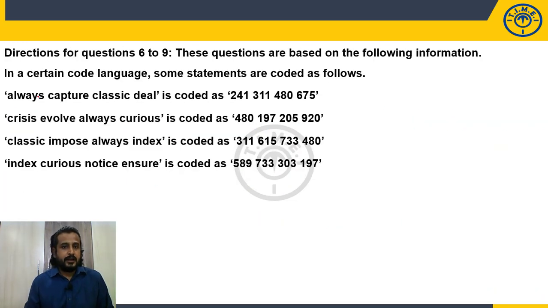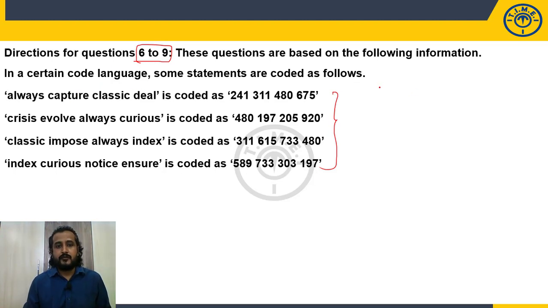Directions for questions 6 to 9. For all these 4 questions, data will be common. These questions are based on the following information. In a certain code language, some statements are coded as follows. Coding decoding model question. By looking at this structure, you can say that it is coding decoding. No need to read the information also. First, we need to identify which model it comes under.